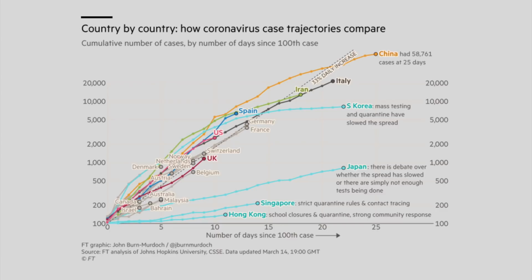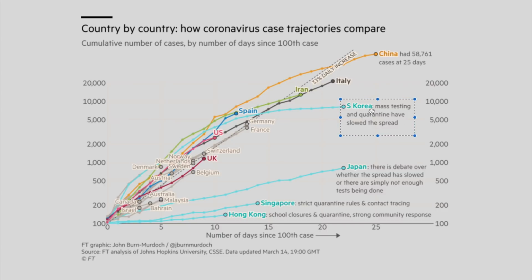But the thing to mention here is that all of these curves are still exponential. Only South Korea, really, alongside Singapore and Hong Kong, and maybe even Japan, are the countries that have slowed the growth rate, and they are now entering a logistic curve. And this is something I was talking about yesterday, the difference between an exponential curve and a logistic curve. The exponential curve is what we're seeing in most countries, but we're looking for a logistic curve. We're looking for that slowing in the growth of the coronavirus and new confirmed cases.